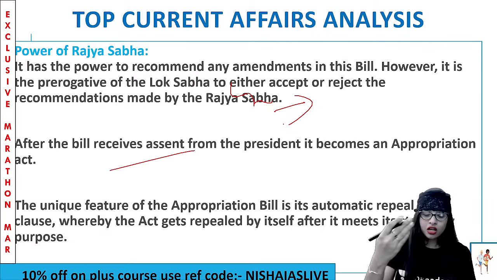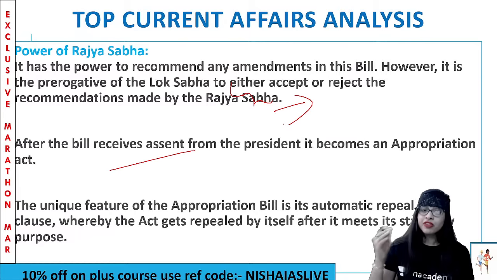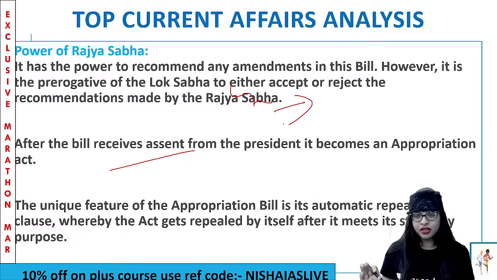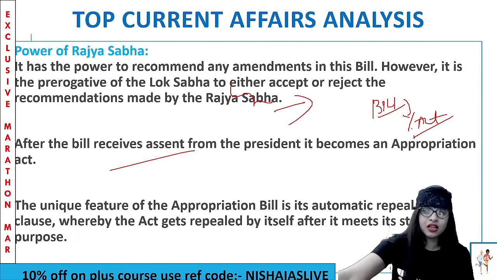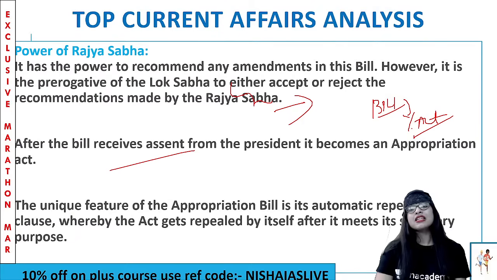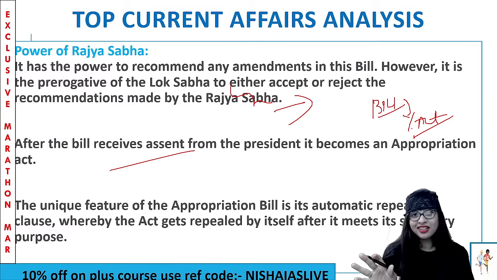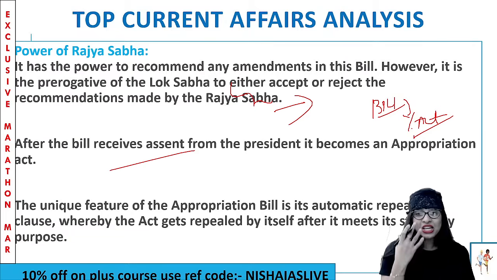And now, once it is sent back to the Lok Sabha, from there again, this bill goes to the president. So after getting the approval or the assent from the president only, this particular appropriation bill becomes an appropriation act. So when the president's approval or signature is given, the appropriation bill becomes an act. And one more interesting fact is the president has to sign. There is no other go for the president to say no to it. That is how the system has been made. No other choice. Anyways, one of the most important unique features.